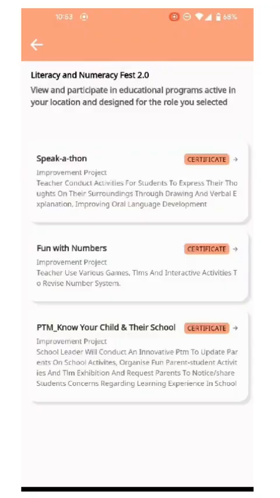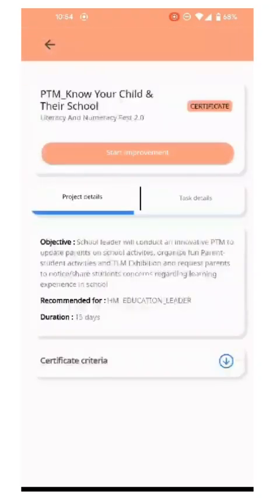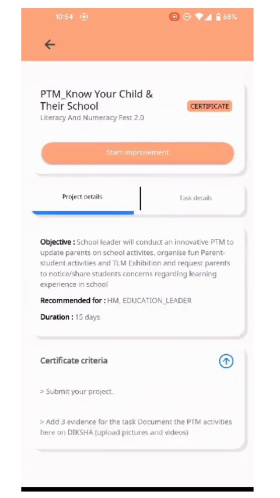So let's understand how the project looks. Let's click on this and then we'll see certain things on our screen. We'll see a Start Improvement button, and we'll see the objective of the project, the duration of the project, and the certificate criteria. This project includes a certificate. That means that once you complete this project with a certain criteria, you will receive a certificate on Diksha app for the project. When you click on this, you'll be able to see what the criteria for certificate is as well.